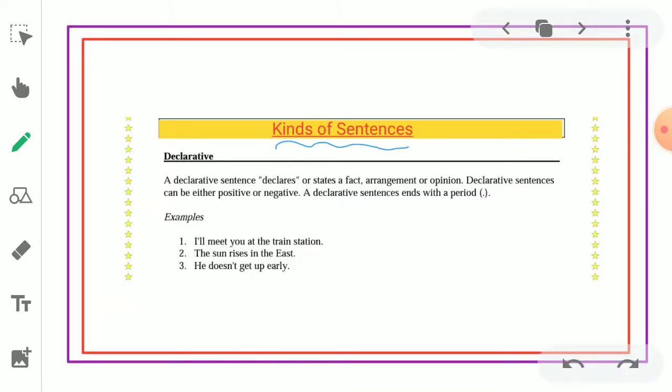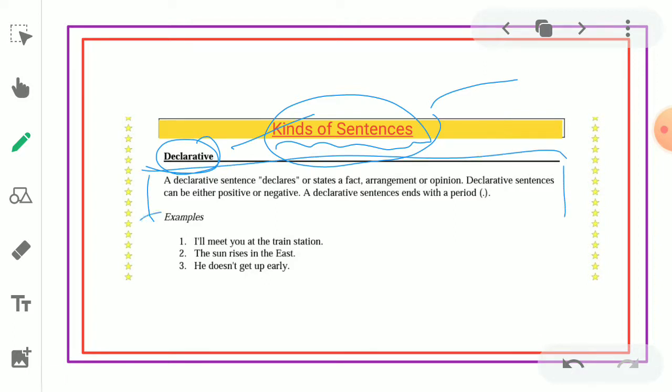See, as you can see here, kinds of sentences, declarative or statement. Look at the definition here. A declarative sentence declares or states a fact, arrangement, or opinion.